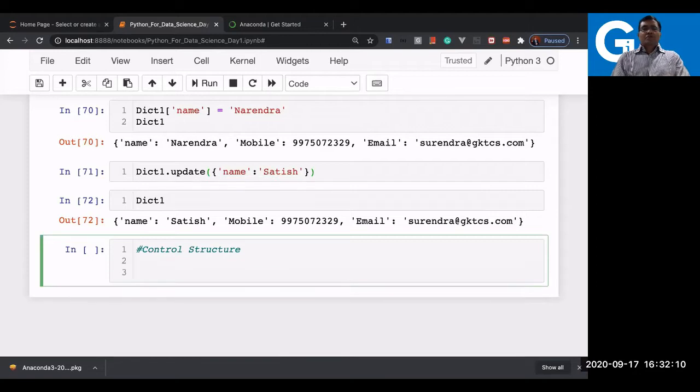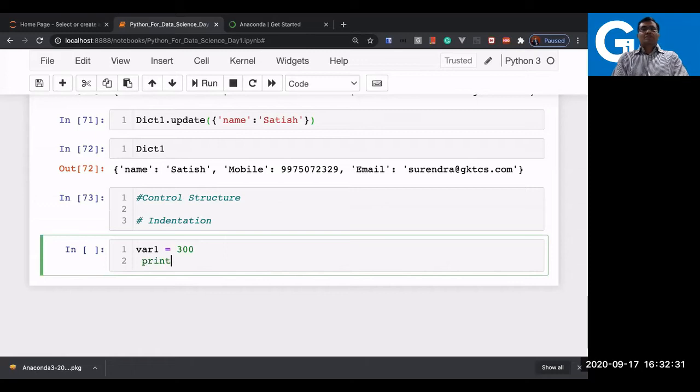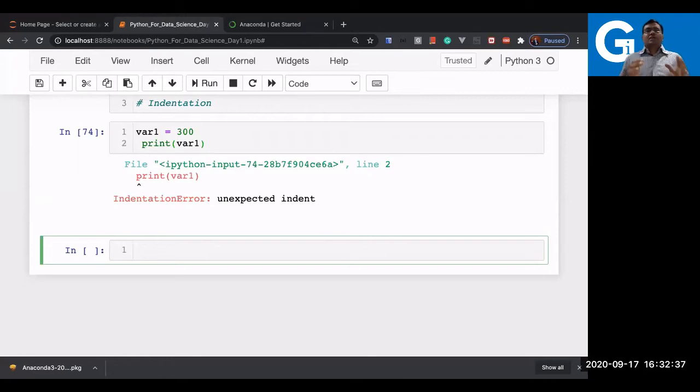In this case, you will see the language is indented. So what does indentation mean? Let me explain with an example. Let's say there is a variable, var1 equal to 300. Now I'm just trying to print this var1. See what happened. You can see there is an error called indentation error. If you observe the code, there is a small change: at the beginning of print I have given a space, and that's why there's an exception, and its name is indentation error.